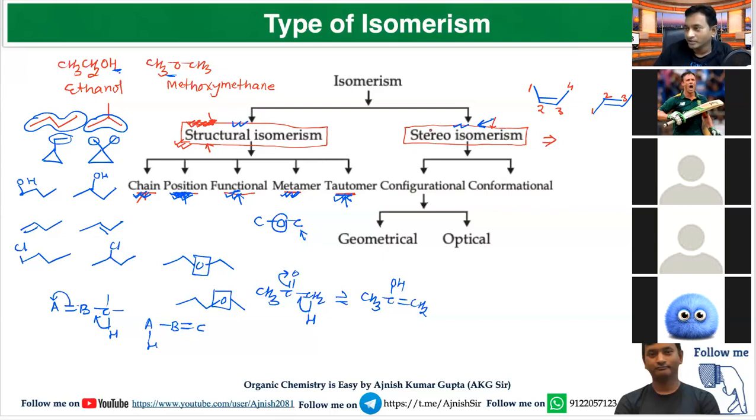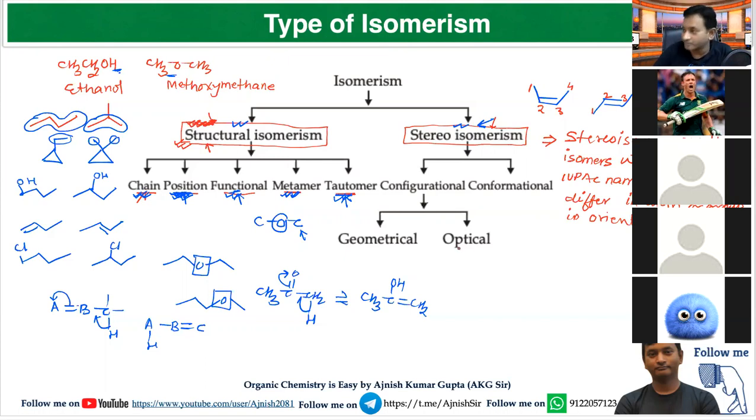Stereoisomers are those isomers which have the same IUPAC name, but they differ in atom or group in orientation in space.